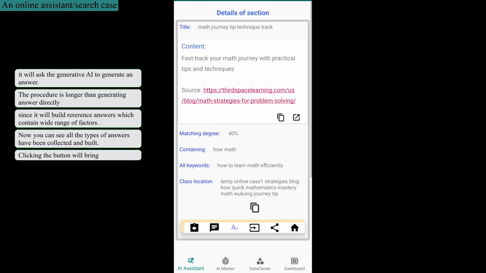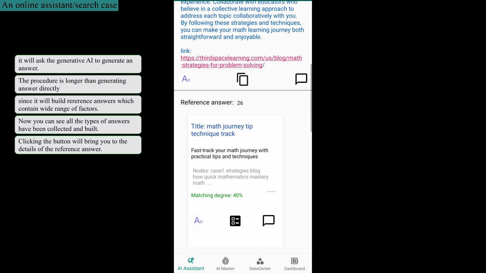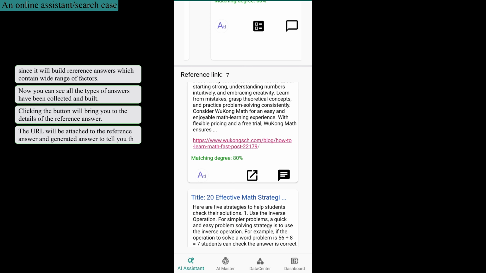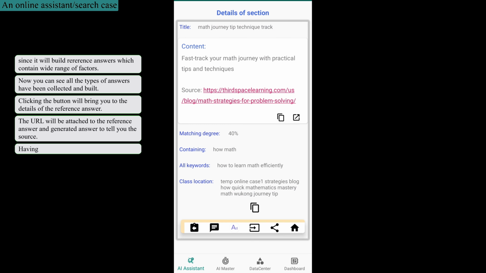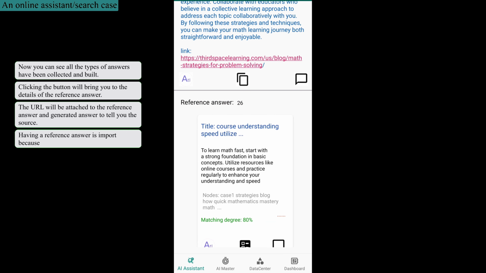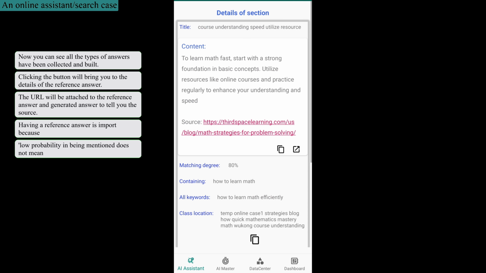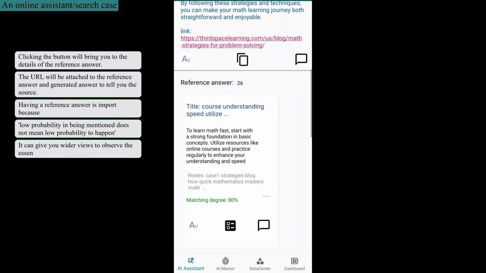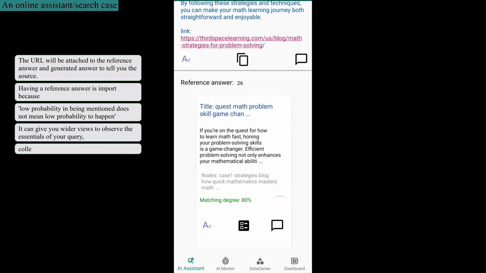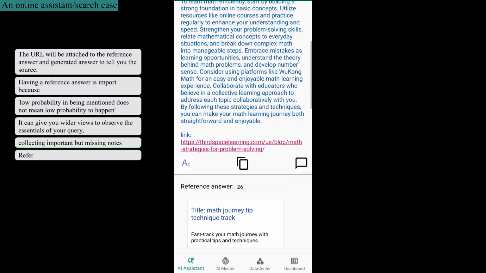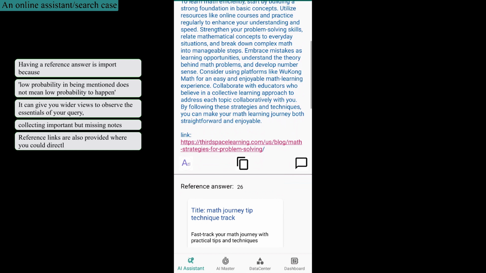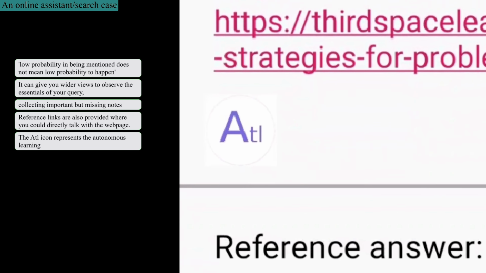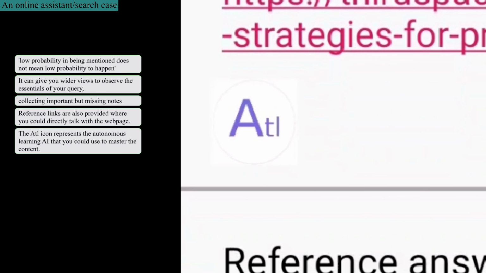Clicking the button will bring you to the details of the reference answer. The URL will be attached to the reference answer and generated answer to tell you the source. Having a reference answer is important because low probability of being mentioned does not mean low probability of happening. It can give you wider views to observe the essentials of your query, collecting important but missing notes. Reference links are also provided where you could directly talk with the web page. The ADL icon represents the autonomous learning AI that you could use to master the content.